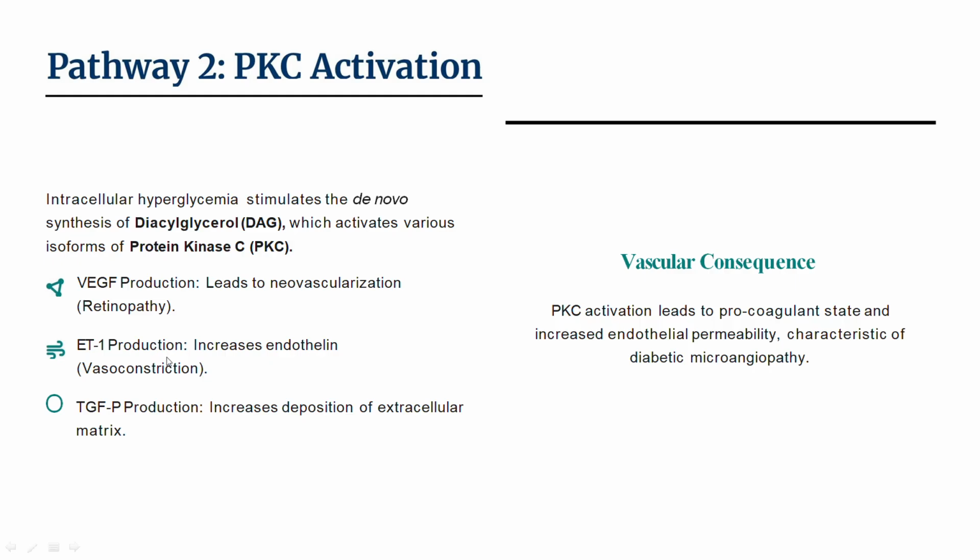Then ET-1 production increases endothelin vasoconstriction. Then TGF-beta production, which increases deposition of extracellular matrix. The vascular consequences include PKC activation leading to a procoagulant state and increased endothelial permeability, characteristic of diabetic microangiopathy.